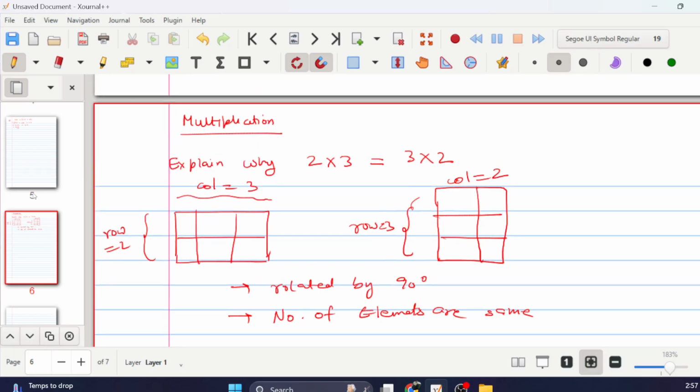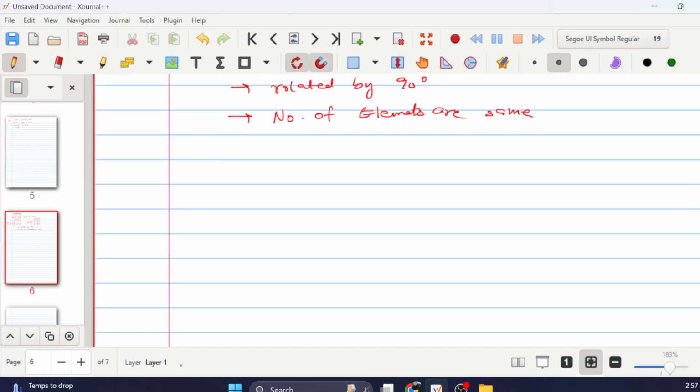Now we can generalize this, same as last time. We can say that A into B is equal to B into A for all A and B such that A and B are numbers. We can say that for sure.